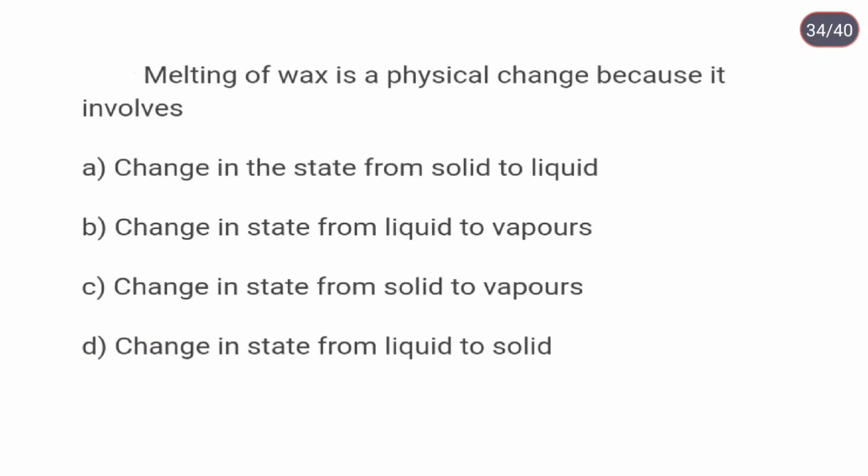Melting of wax is a physical change because it involves change in the state from solid to liquid. Only the physical state of a substance changes from solid to liquid and no new substance is formed. The melting of wax is a physical change.